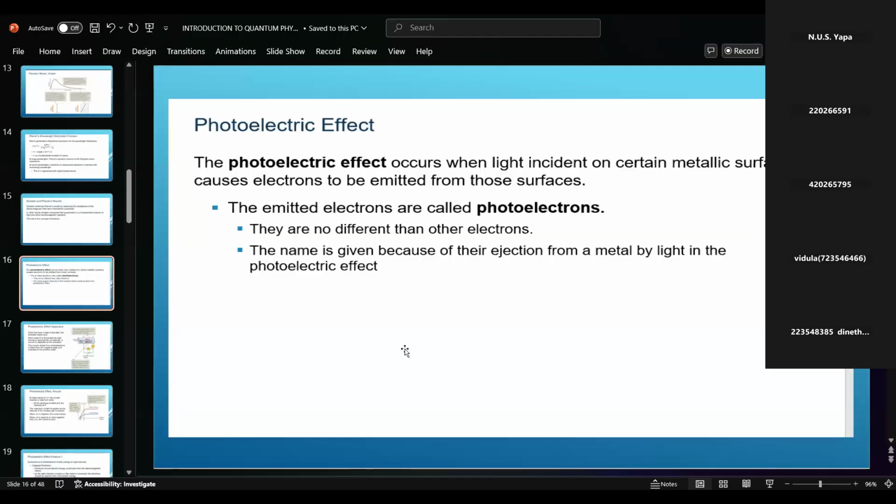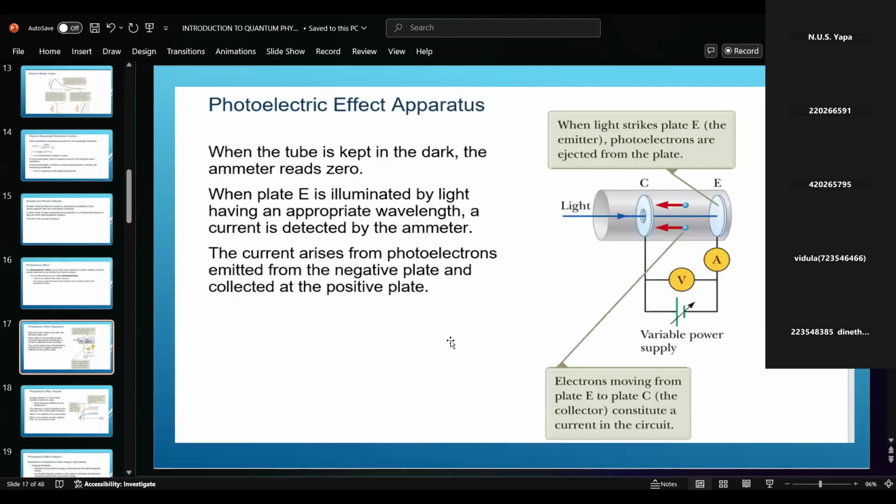Okay, right. The emitted electrons are called photoelectrons and they are no different from other electrons. The name is photoelectrons but they are the same electrons. We call these photoelectrons because under the photoelectric effect, electrons are moving. The name is given because of their ejection from the metal by light in the photoelectric effect.